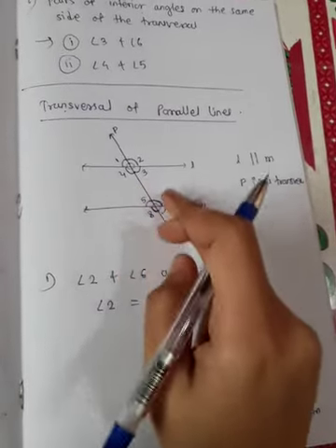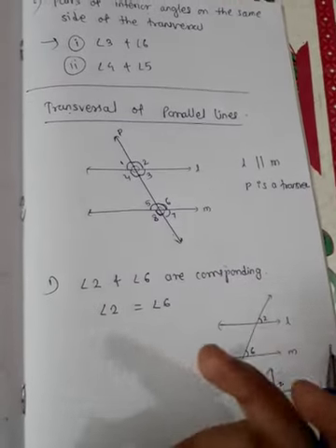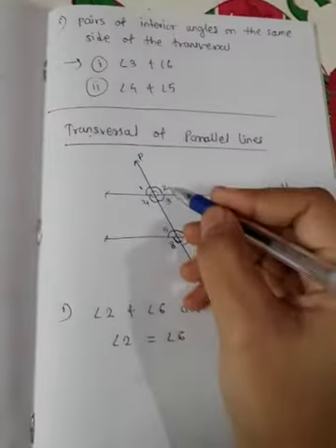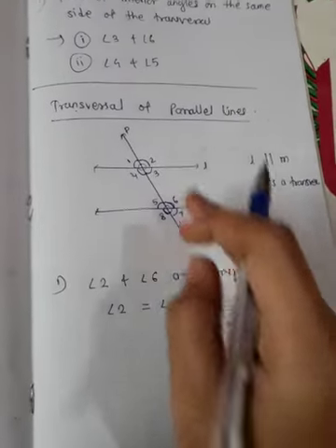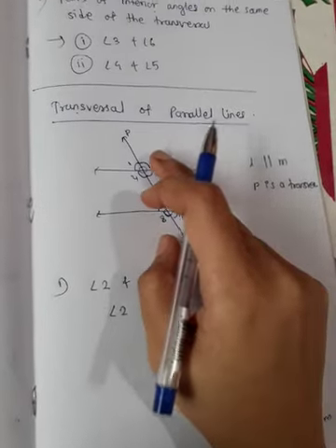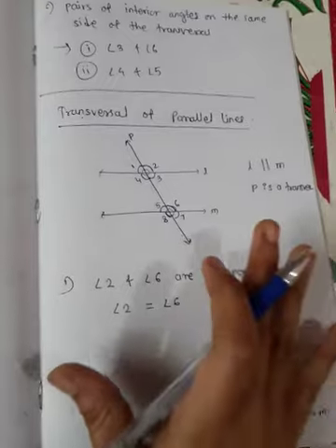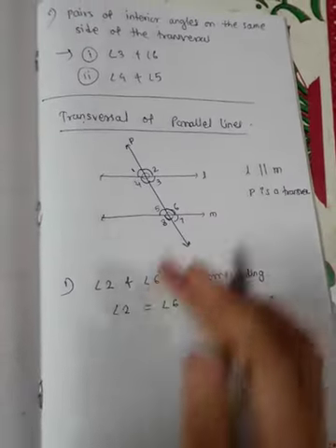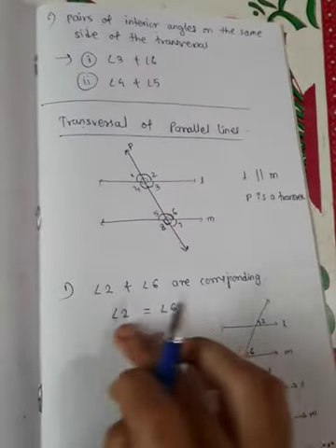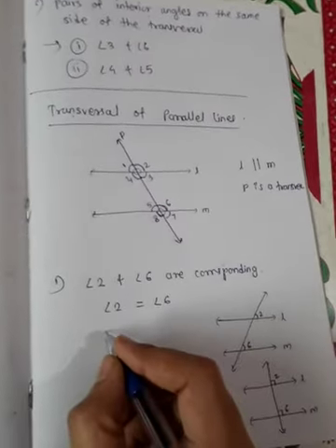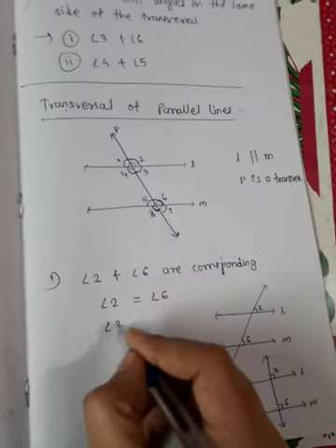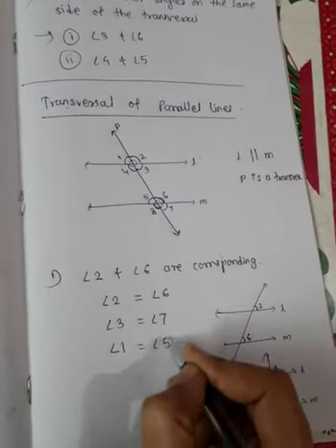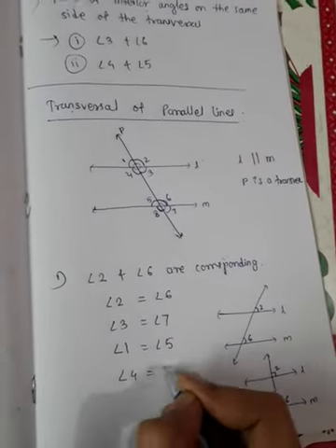So here angle 2 is equal to angle 6. We know 4 pairs of corresponding angles are formed. Angle 2 and angle 6 are corresponding, and as L and M are parallel, angle 2 is equal to angle 6. This happens only in the case of parallel lines. Therefore we can write angle 3 is equal to angle 7, angle 1 is equal to angle 5, angle 4 is equal to angle 8.